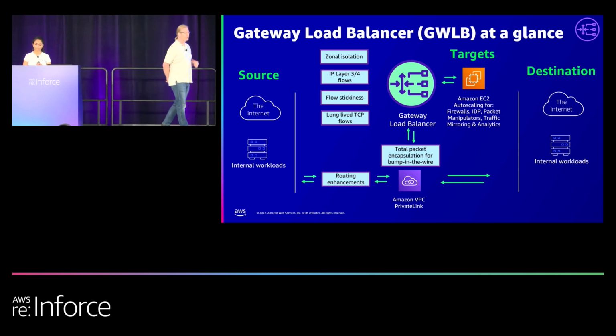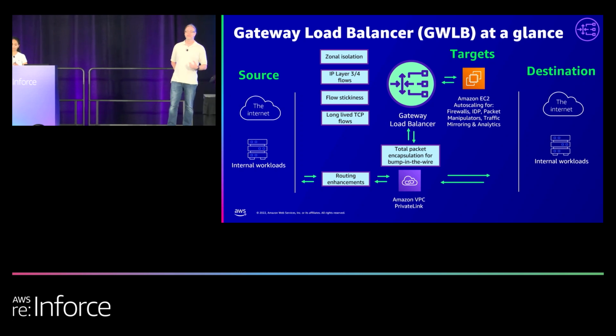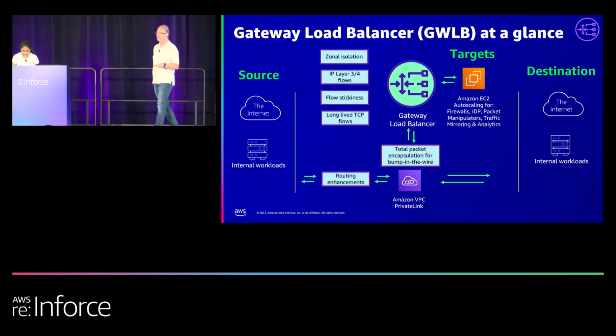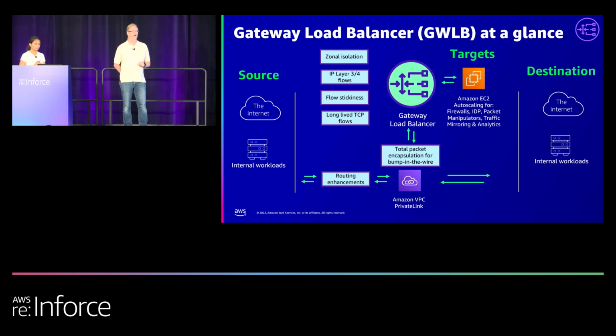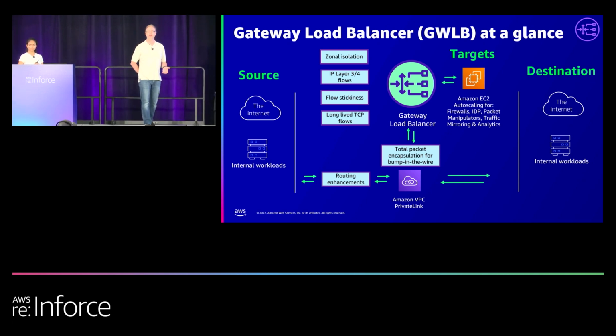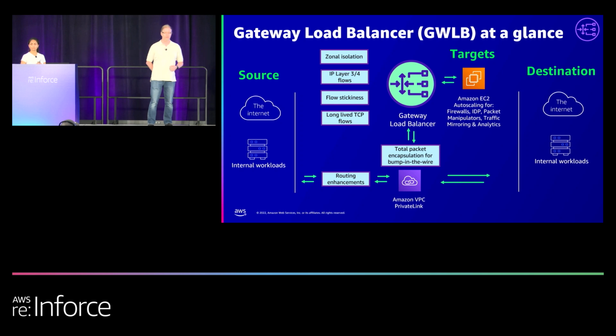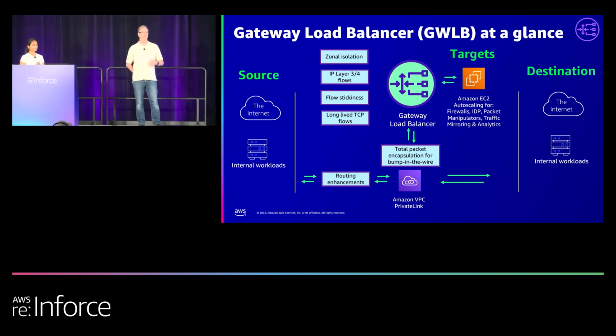This is good. When you use firewalls on your back end, one of the struggles that a lot of our partners, which we love, is that how do you make these firewalls HA? How do you make them scale? Right? How do they transfer state back and forth? How do we give what we like to call a native cloud experience to our users? So what we do is we came up with the Gateway Load Balancer that allows those firewalls to actually auto scale. Our source and our destination could be internet or internal workloads, depending on how you want to actually inspect